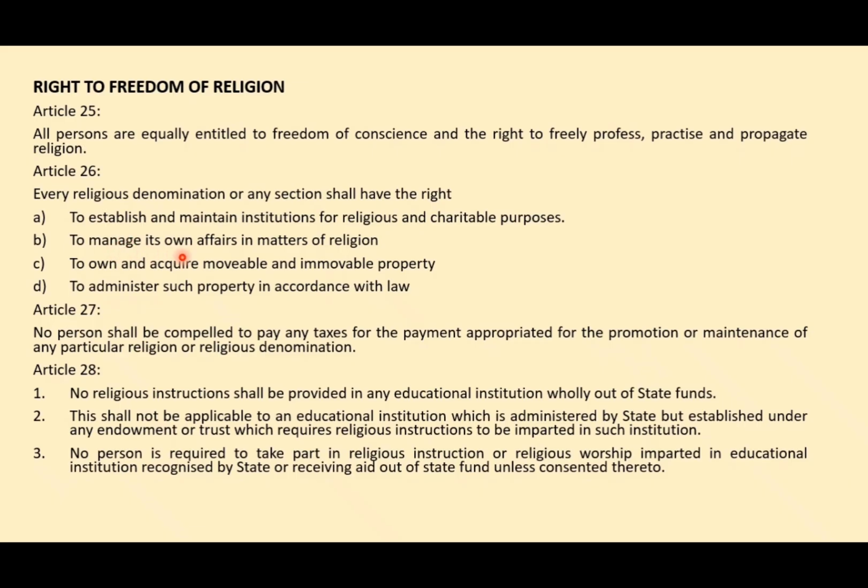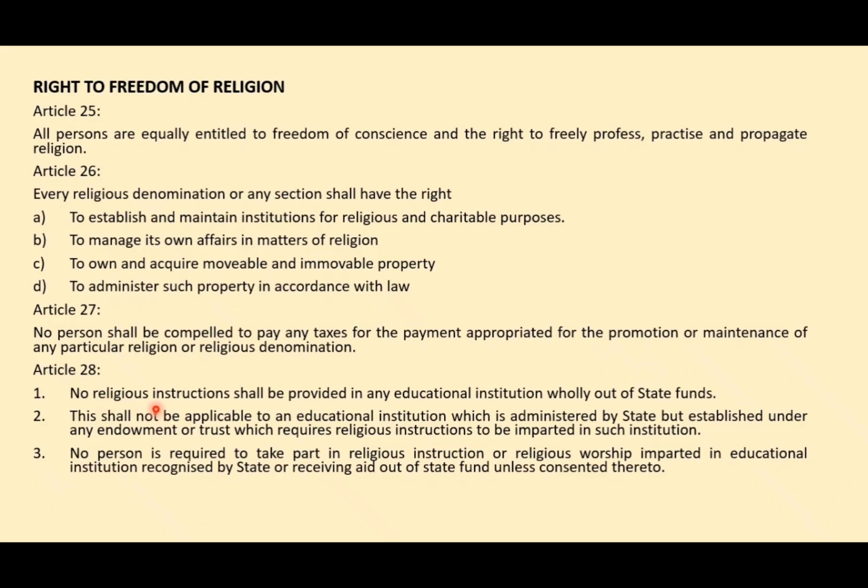And they also have the right to manage its own affairs. And they can also, for that purpose, own and acquire movable as well as immovable property. And they have the right to administer such movable or immovable property in accordance with law. Then Article 27 is about tax on these religious institutions. So no person shall be compelled to pay any taxes, the proceeds of which are appropriated for the promotion or maintenance of any particular religion or religious denomination. So in case, for the promotion of the religion or religious denomination, some amount is paid, it is tax free. That is what Article 27 says.